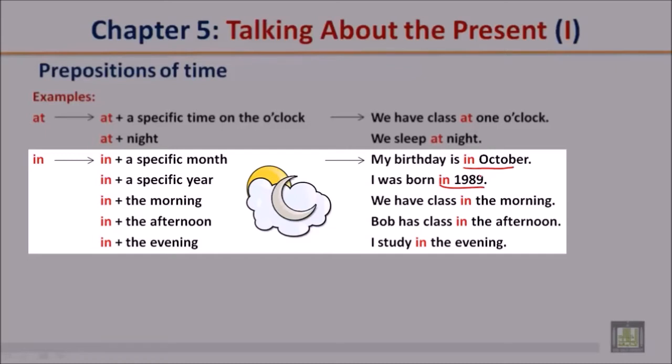In plus the morning. We have class in the morning. In plus the afternoon. Bob has class in the afternoon. In plus the evening. I study in the evening.